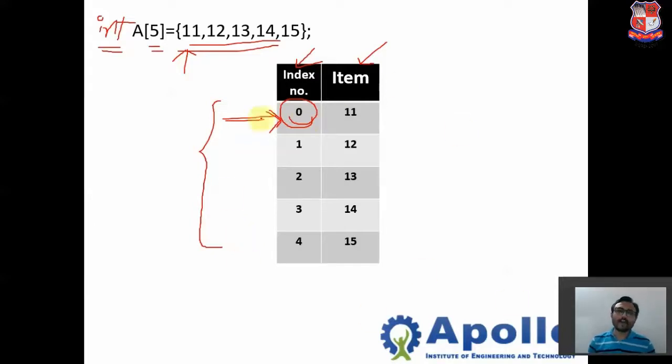So this is how we can declare the array, how we can describe the array, and how we can store the elements in the array. Clear? So this is the thing. For this, now we will take one example in the program also. Okay, let's check the program.